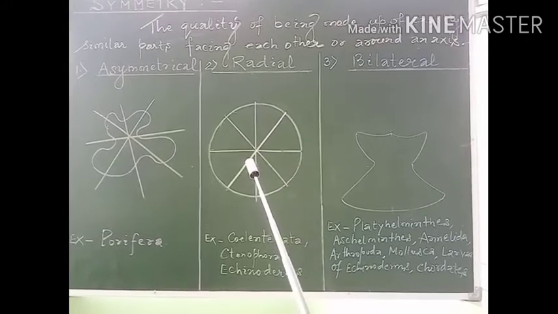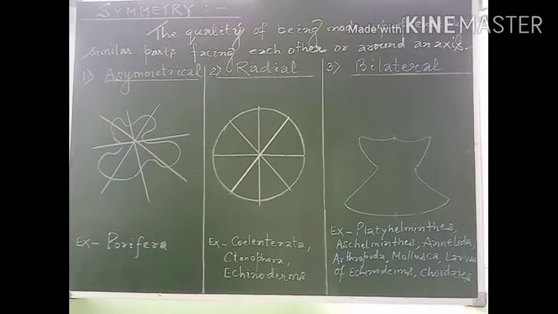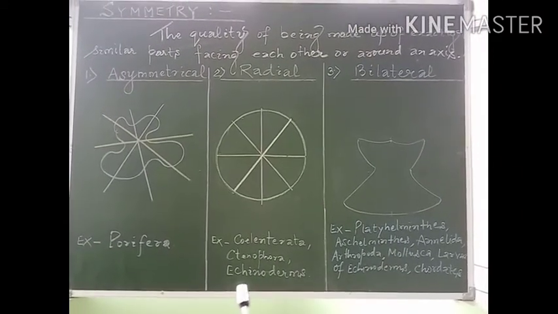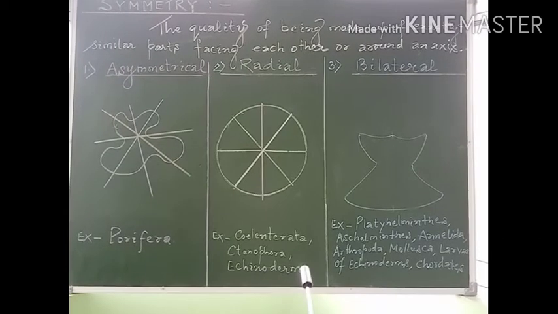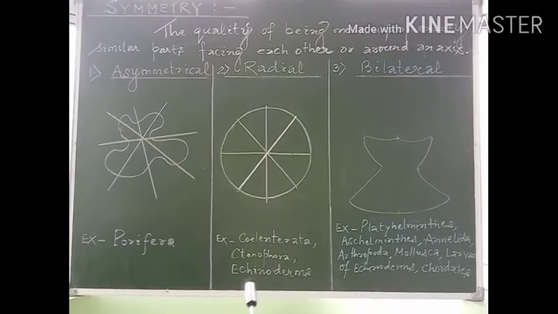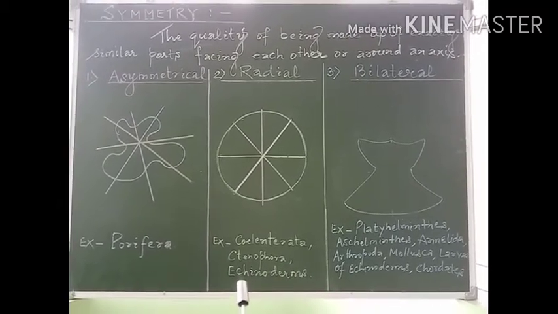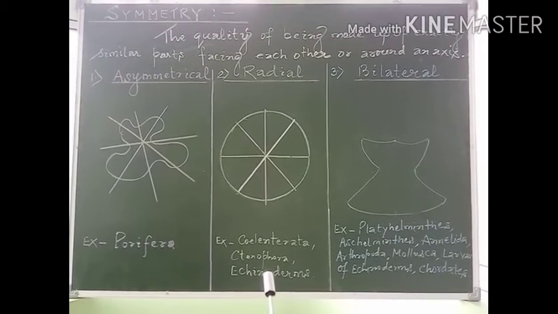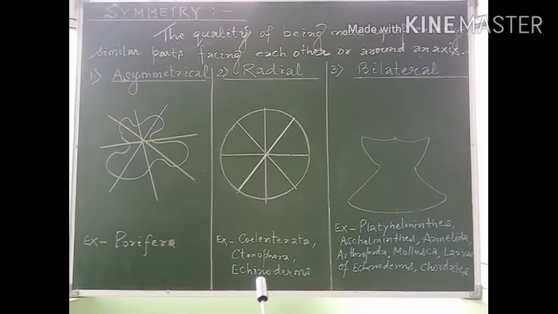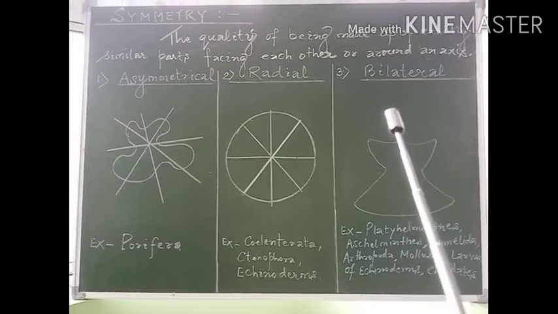For example, the members of the coelentrates, ctenophorans and echinoderms show radial symmetry. In the case of echinoderms, the adult forms exhibit radial symmetry, whereas the larval forms of the echinoderms exhibit another type of symmetry, which is bilateral symmetry.